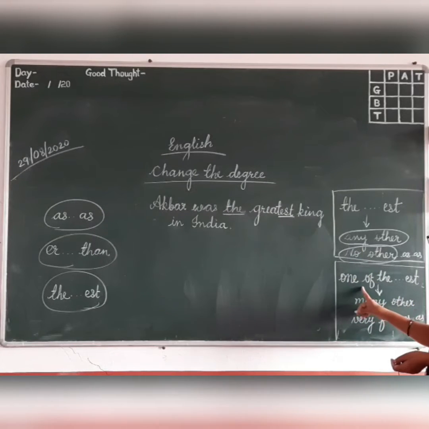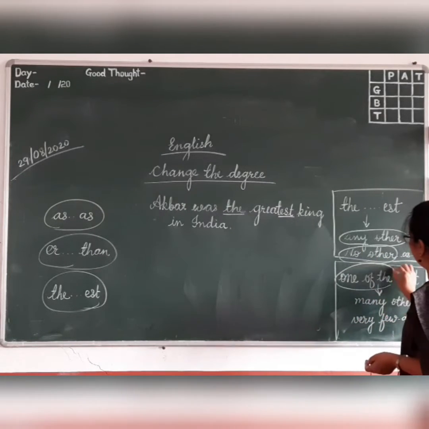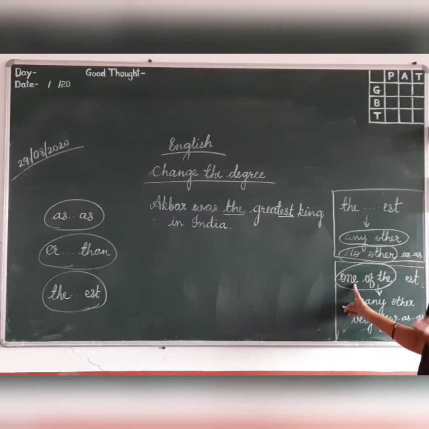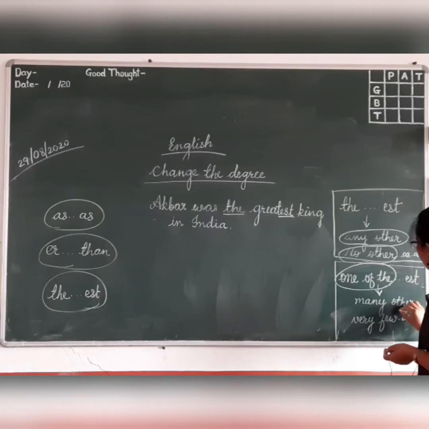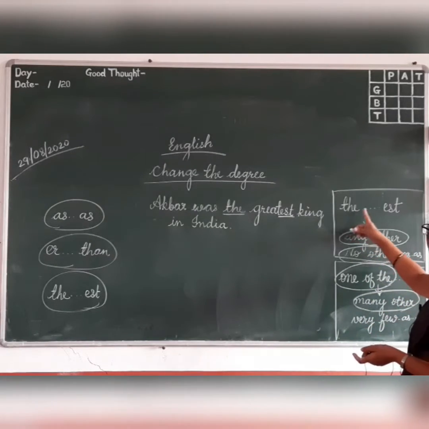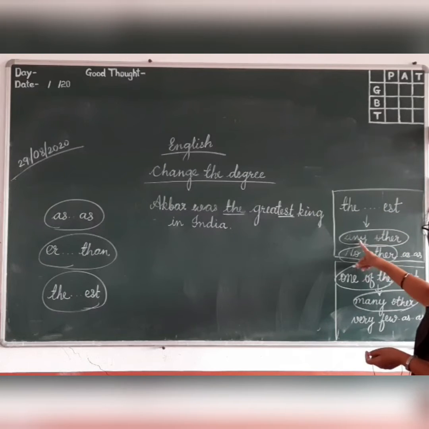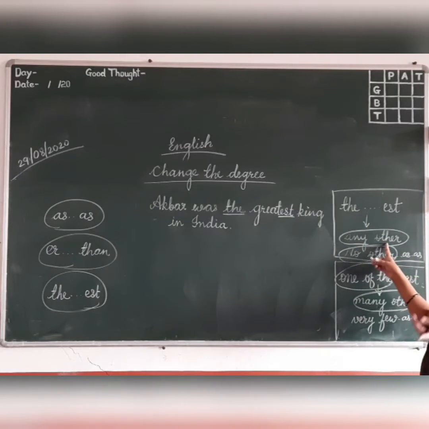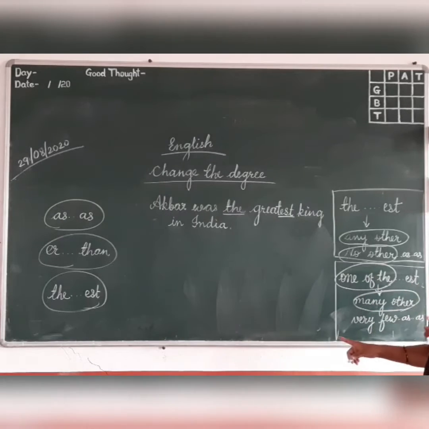Next, if there comes one of the, this group of words comes in the sentence, one of the, that time you have to use in comparative degree many other. Do remember, if there comes only one, you have to use any other. If there comes one of the, you have to use many other.